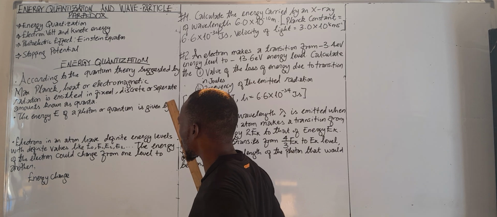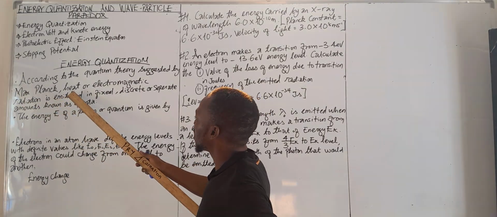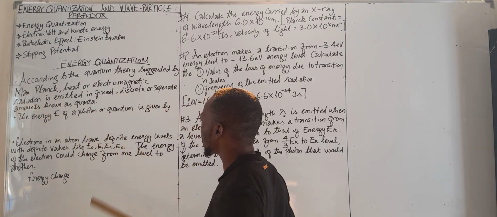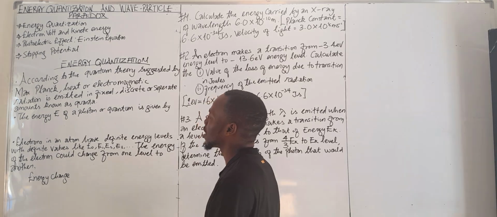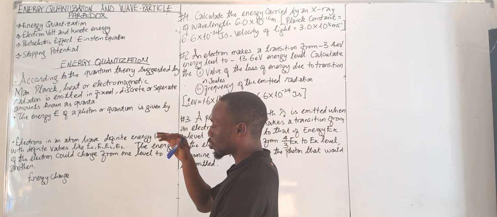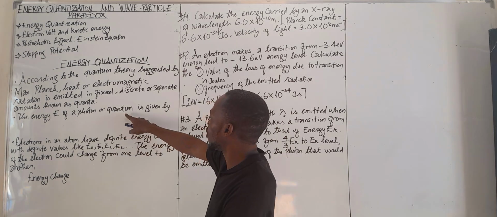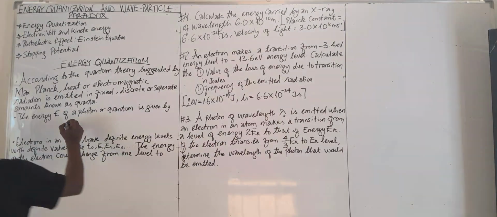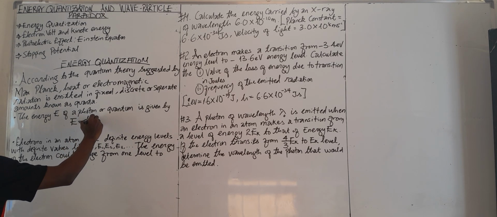According to quantum theory suggested by Max Planck, heat or electromagnetic radiation is emitted in fixed, discrete, or separate amounts known as quanta. Now, the energy of a photon, that is light, of a quantum is given by E, that is the energy, equals hf.